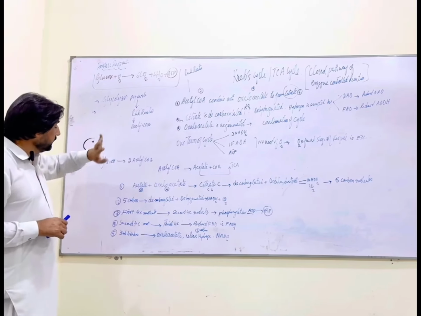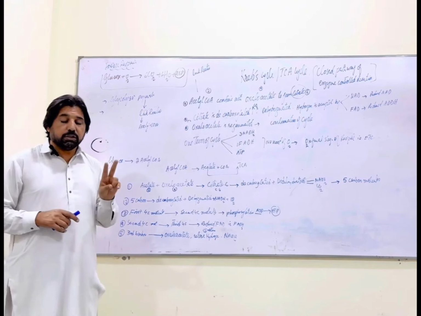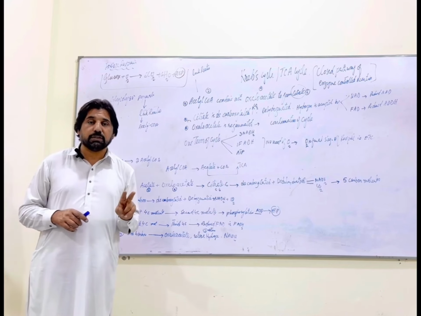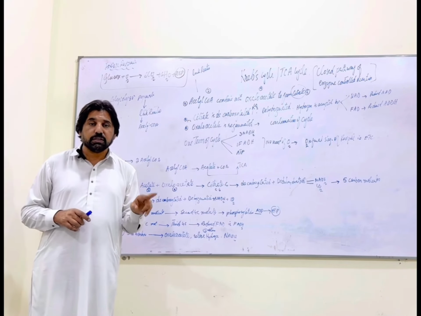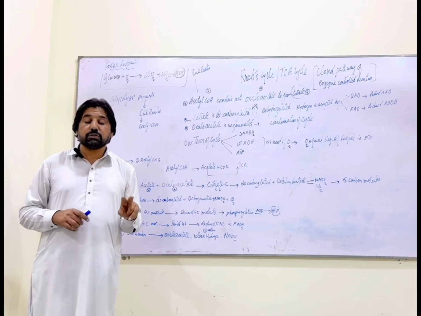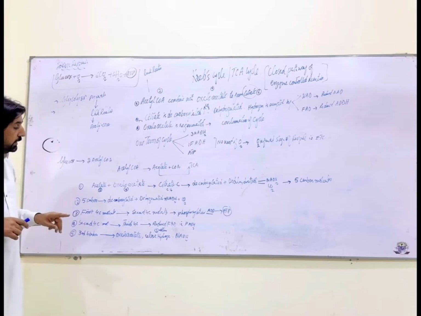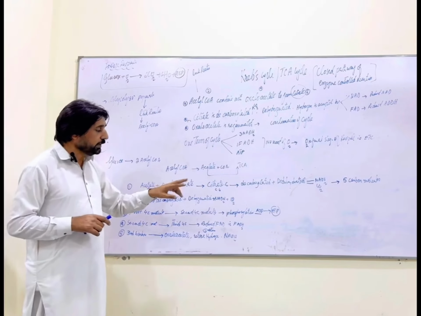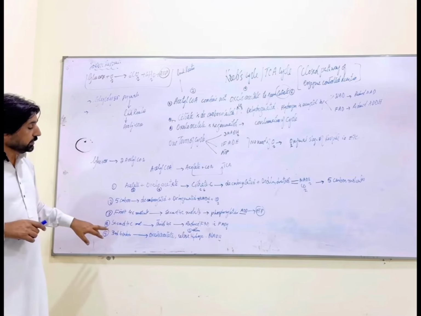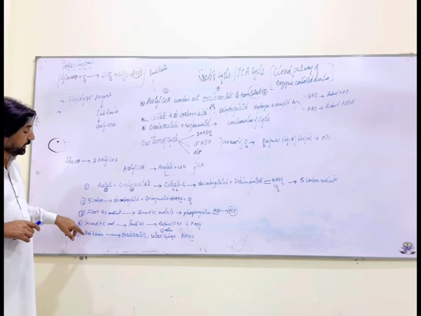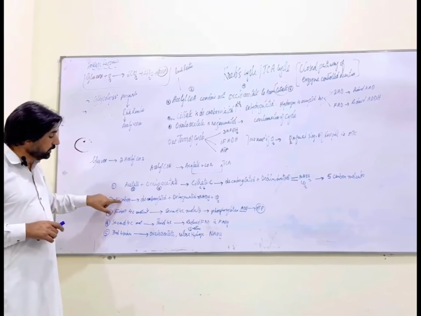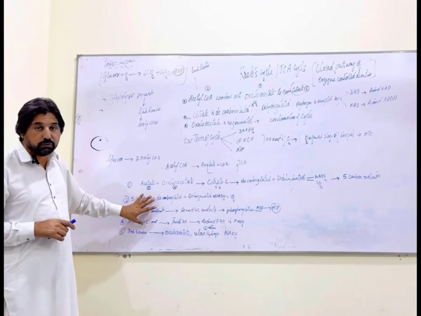Now we can see over here, during the metabolism of one glucose molecule, 2 pyruvate molecules will be produced. These 2 pyruvate molecules will give us 2 acetyl CoA molecules, right? So each acetyl CoA molecule would give us how many? 2 ATPs, because this process will be repeated. It would also give us how many NADH molecules? NADH was produced in the first, second and third reactions, so three NADH molecules would be produced.